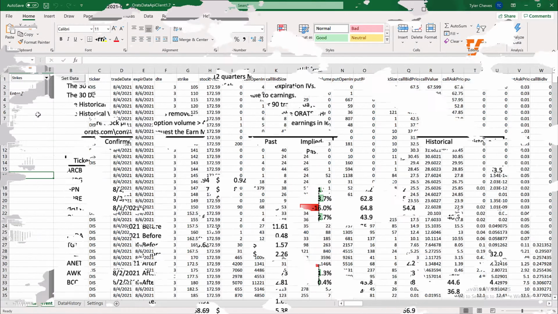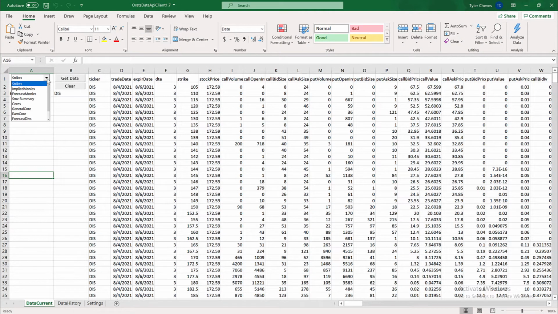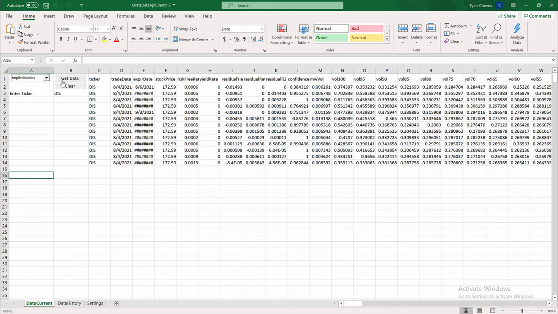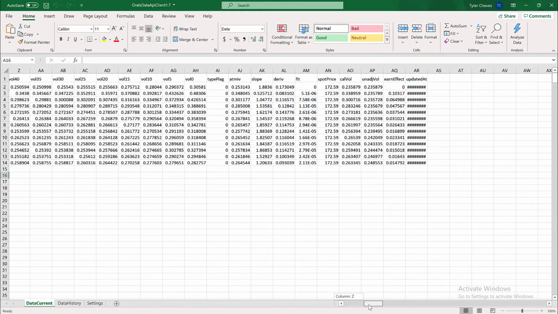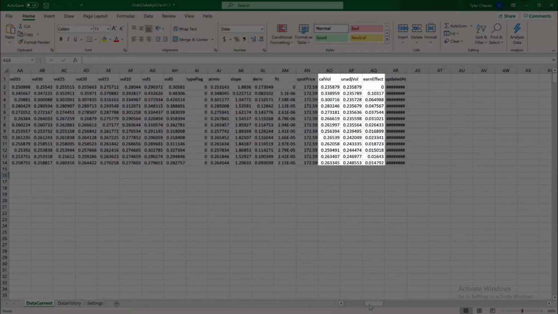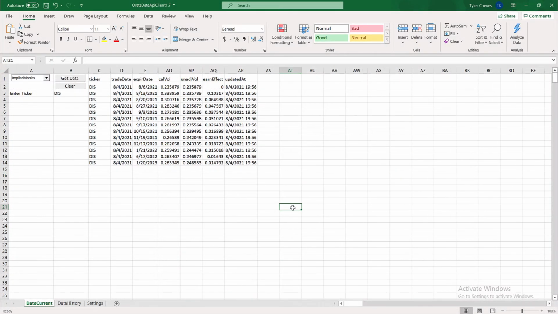Here's another example using our Data API with Excel. We're looking at Disney stock, which reports earnings on August 12th. If we scroll to the end, we see three important columns related to X earnings volatility. I'm going to hide the other columns so that we can get a clearer view.